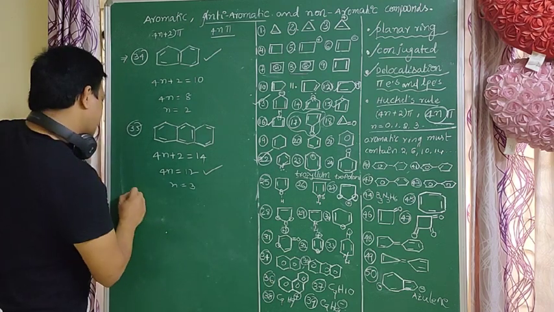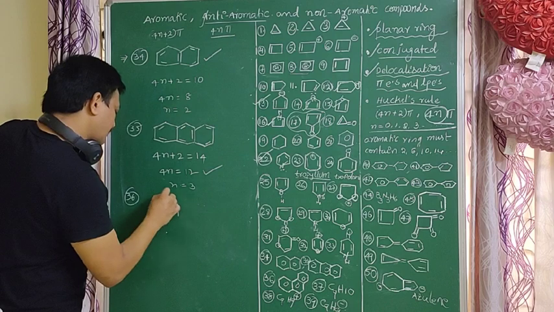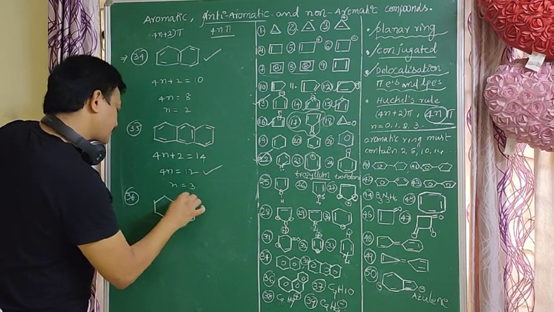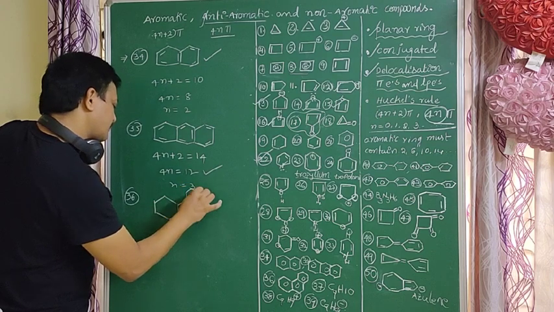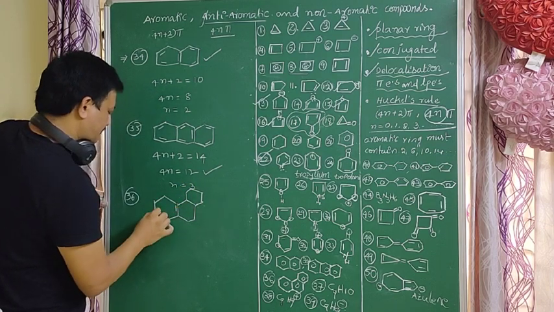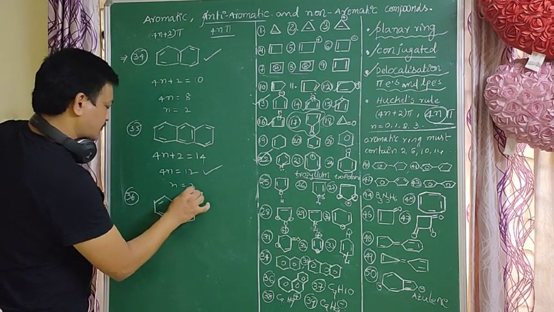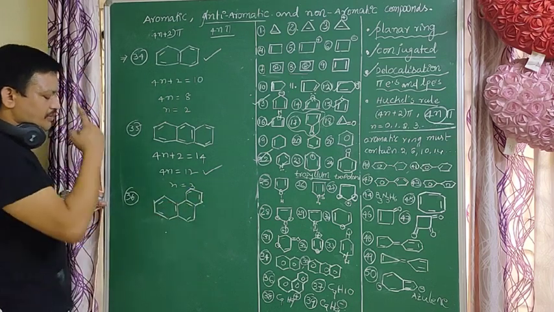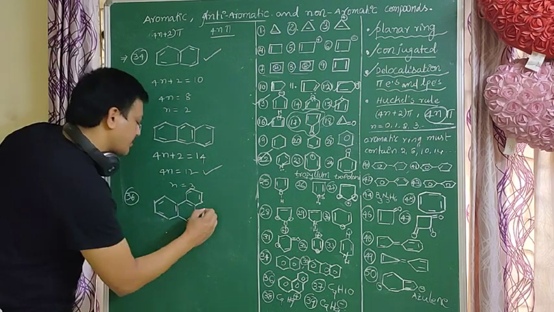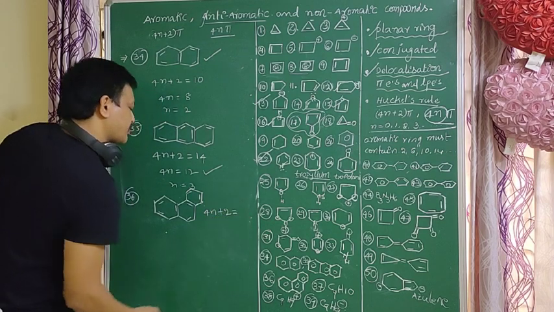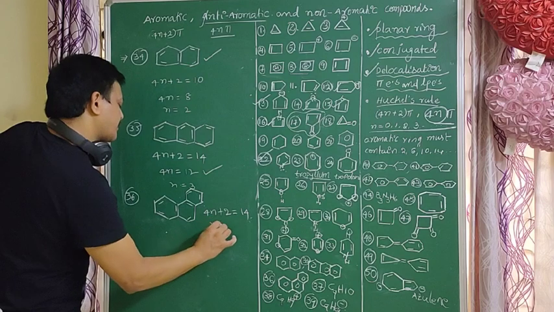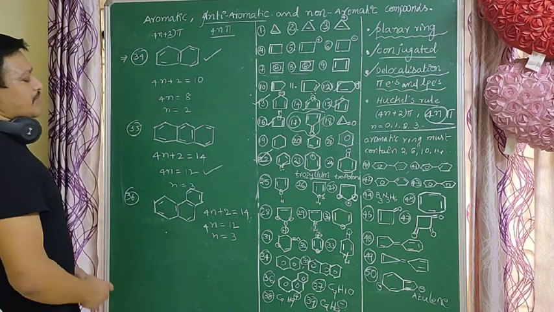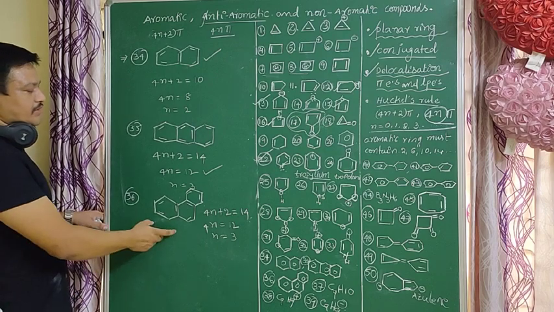Another compound, phenanthrene. It also has a conjugated system, with alternating double bonds and single bonds. It follows the 4n plus 2 pi electrons, equal to 14 electrons. 4n equal to 12, n equal to 3. So it is an aromatic compound.